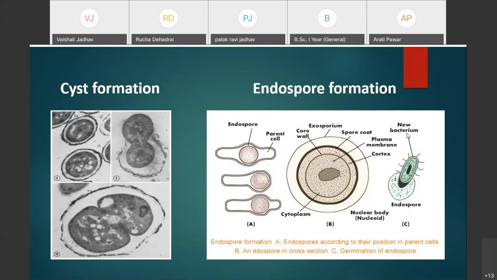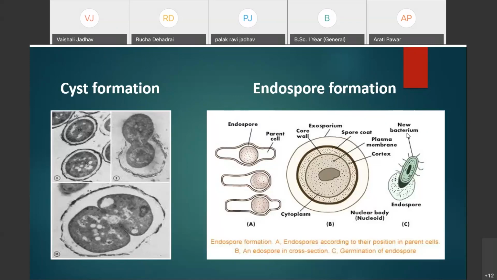Also, these endospore forming bacteria are resistant to physical and chemical agents. Generally, their resistance is mainly due to the chemical composition of the cortex. That's why these are highly resistant to stress conditions. The cortex is made up of a calcium dipicolinate peptidoglycan complex.